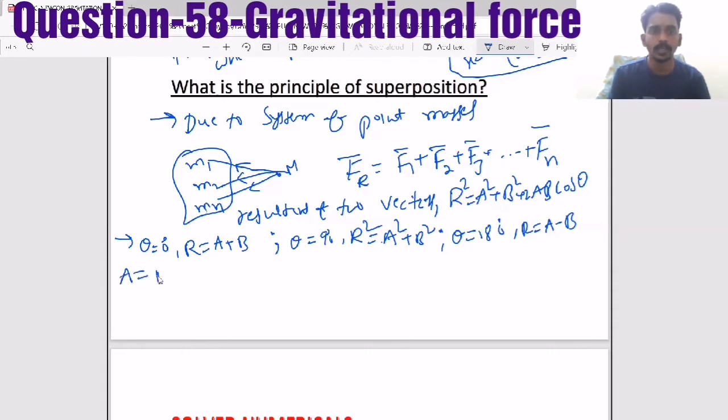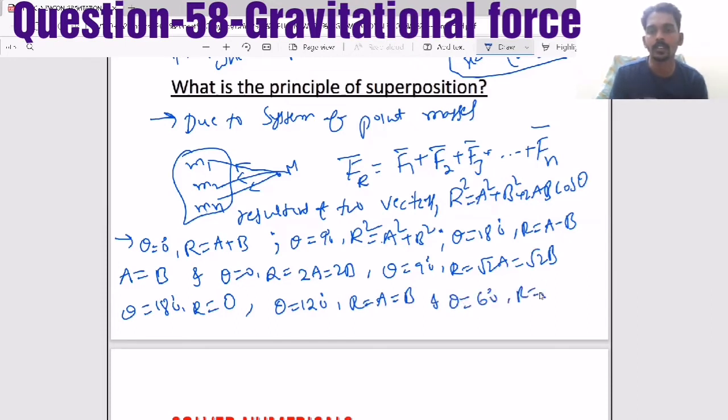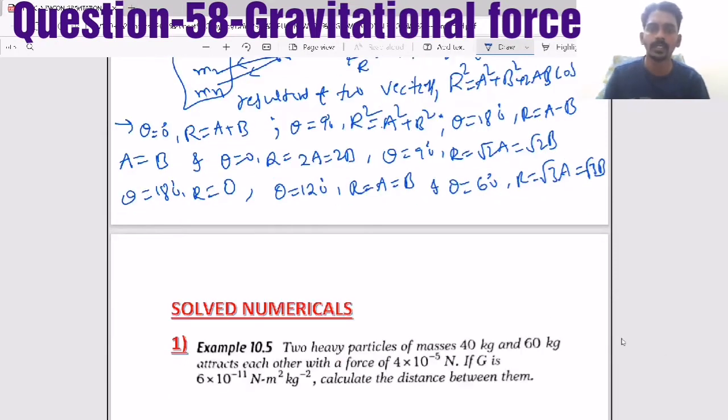Now, when A equals B and theta 0 means resultant is 2A or 2B, and theta 90 degrees means resultant is root 2A or root 2B, and when theta is 180 degrees, the resultant is 0 if both vectors are equal, and theta 120 degrees means resultant is A or B, and theta 60 degrees means resultant is root 3A or root 3B. You have to remember all these conditions, then solving numericals will become easy.